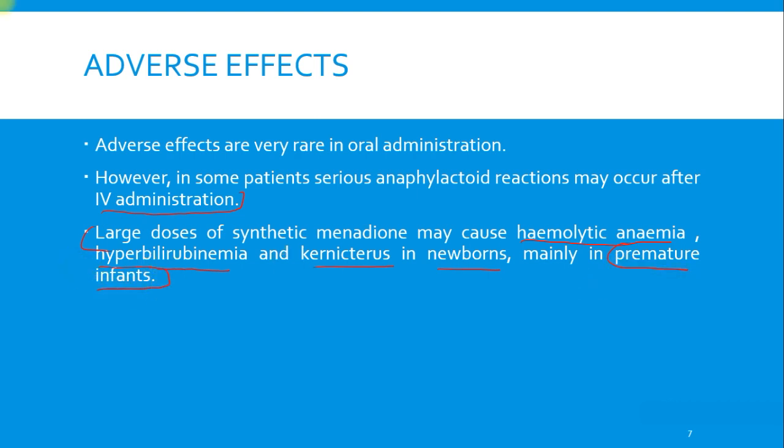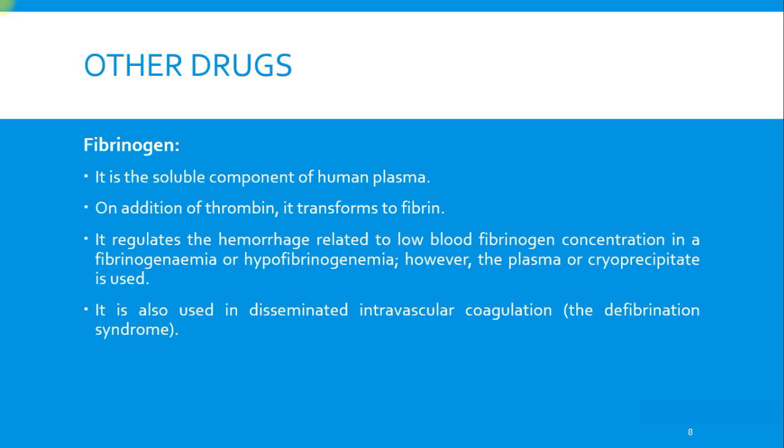Okay. So next, other drugs. Other drugs which are mentioned in the classification under the miscellaneous category that we will study, but only a brief introduction to these. So we have fibrinogen. It is a soluble component of human plasma. Kindly remember the coagulation process. We have had this as the starting material for it.